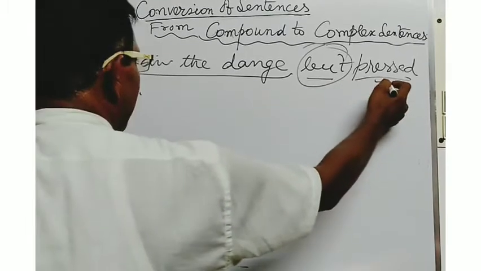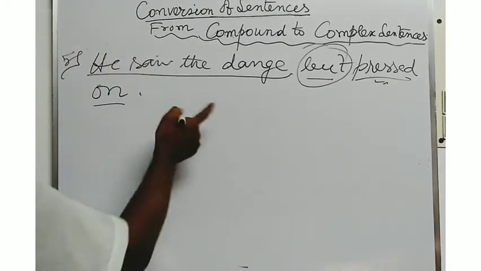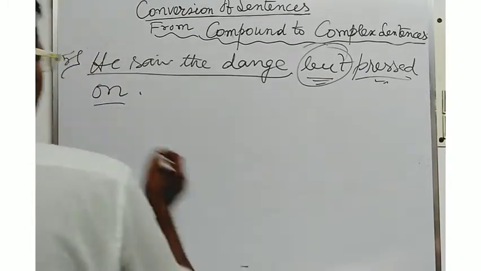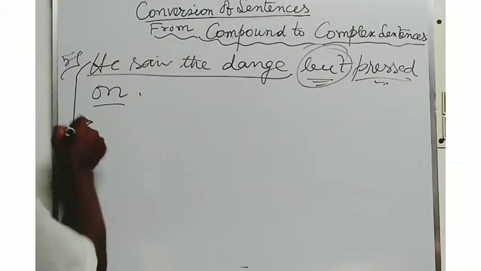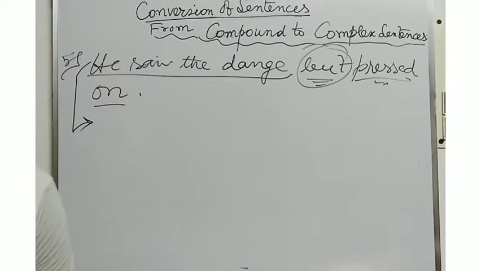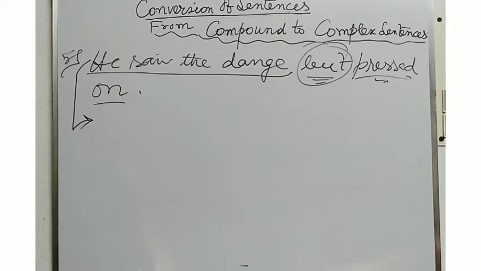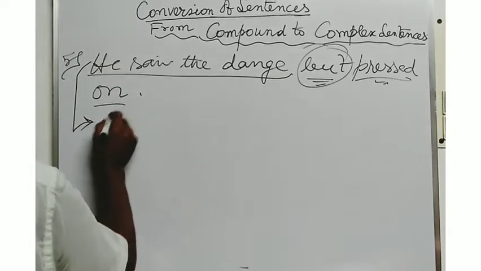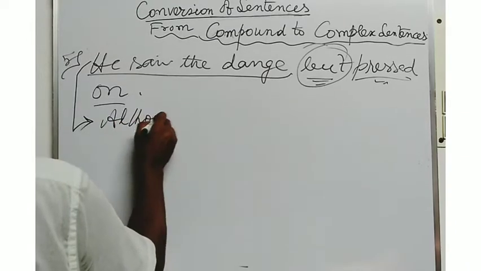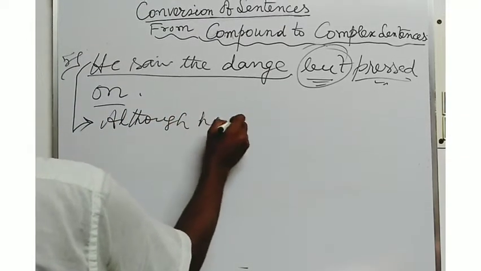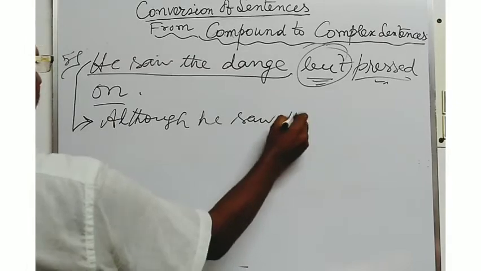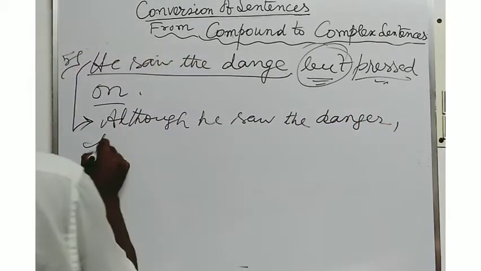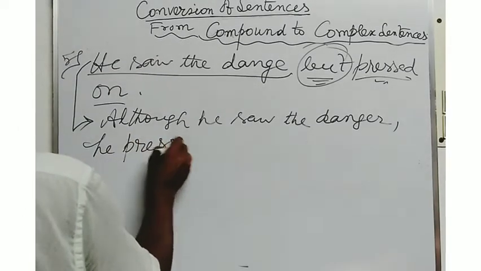These main clauses are combined by the coordinating conjunction "but". At the time of converting the sentence into a complex one, you will have to use the subordinating conjunction "although".